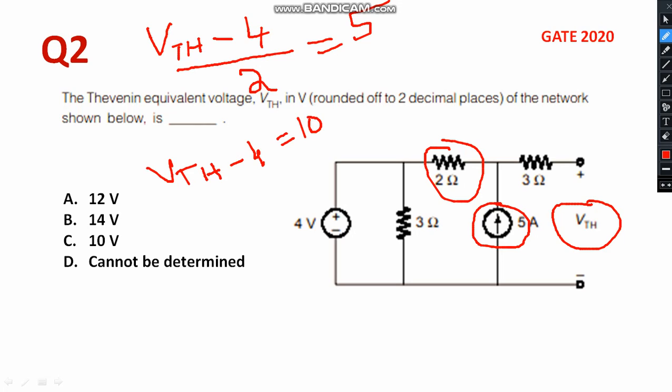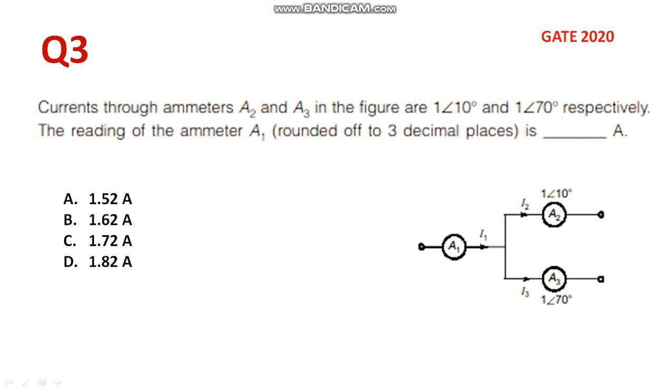Therefore VTH is equal to how much? 10 plus 4 volt. What is 10 plus 4? 10 plus 4 will be 40. I need to select option B. Hope it is correct. You need to recall Thevenin's theorem. Definitely you can score it.